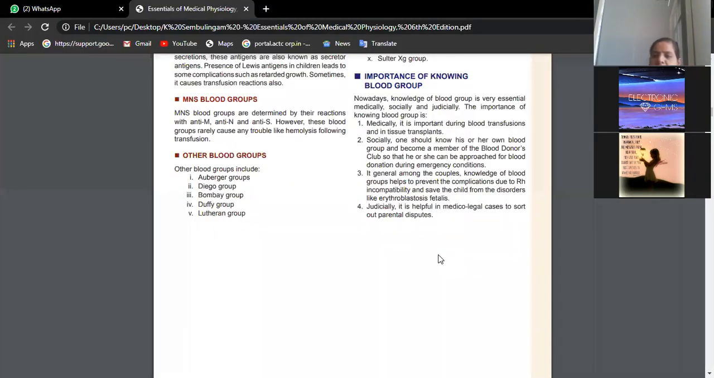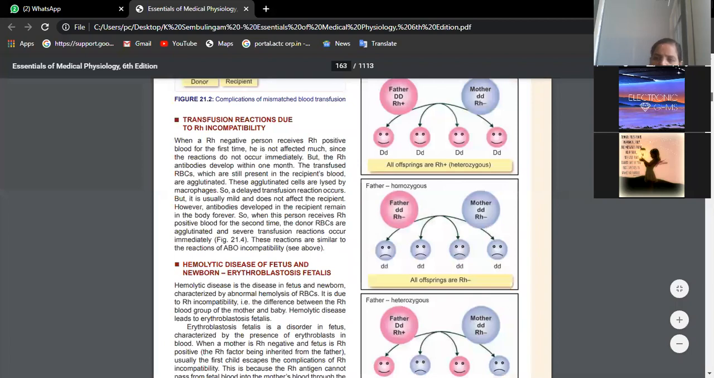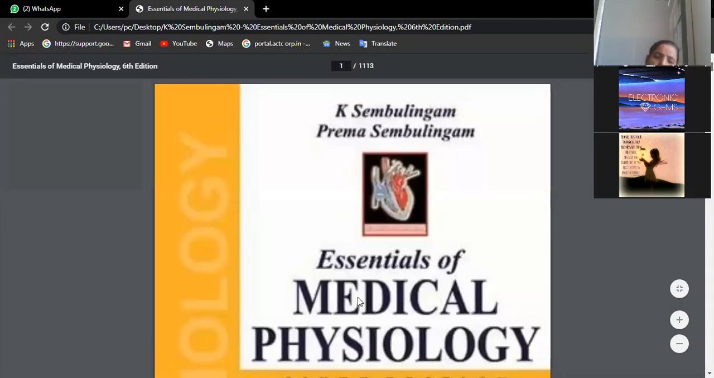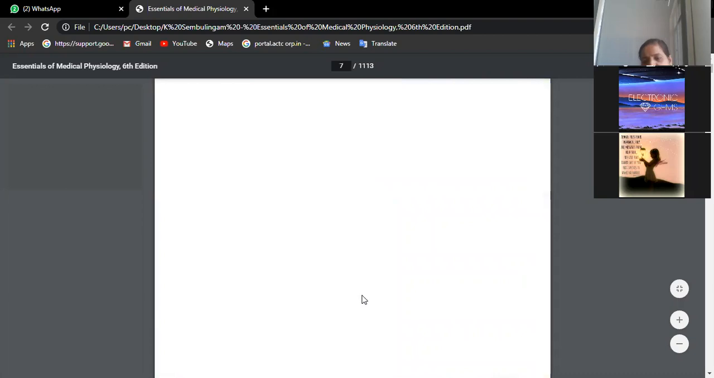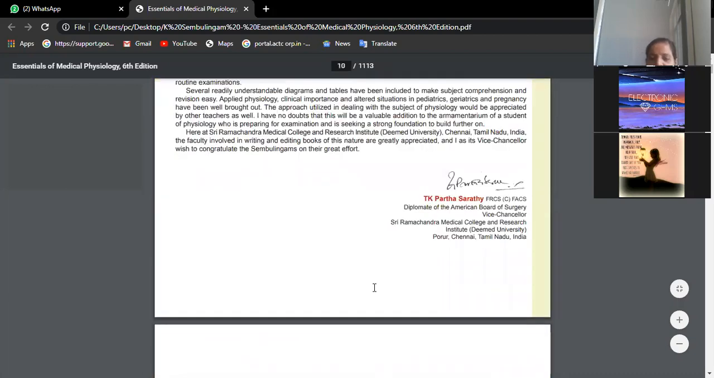It's just 2 days back only I have described that oxygen dissociation curve. Okay, then please take out the page number for surfactant.